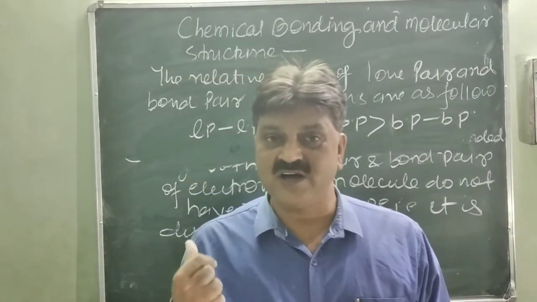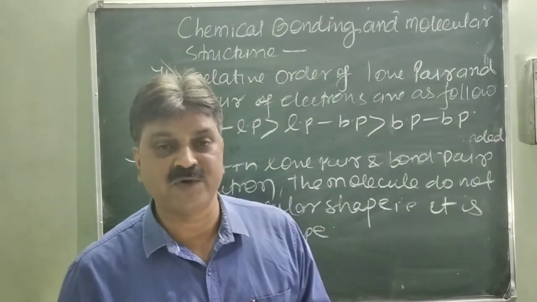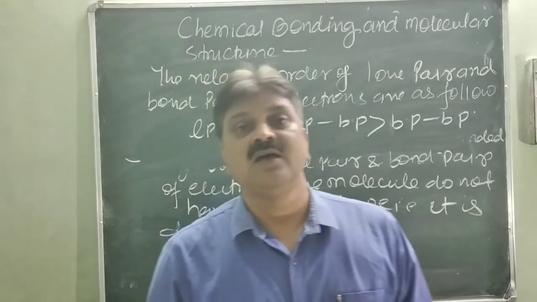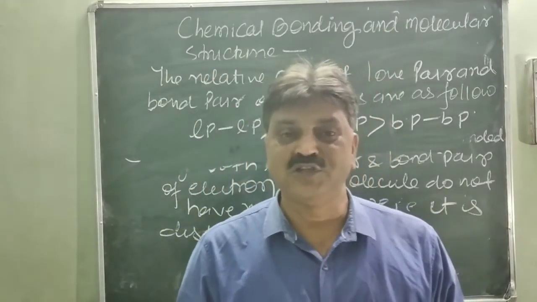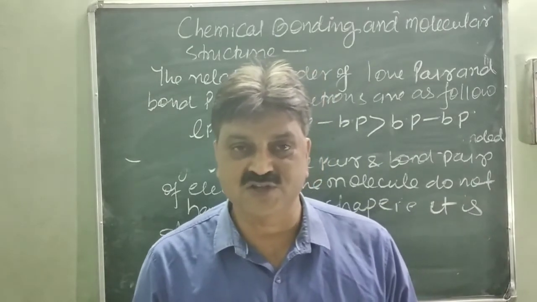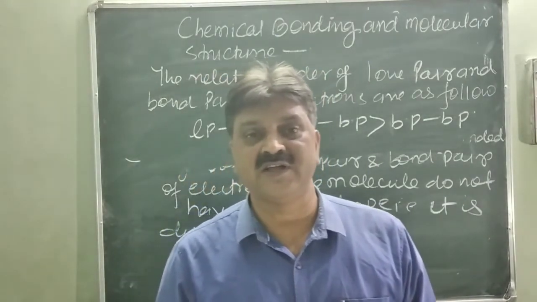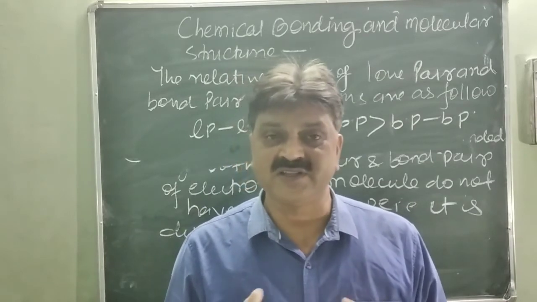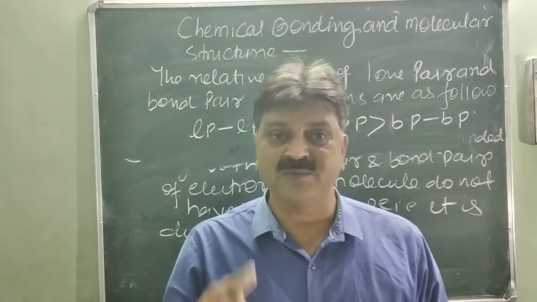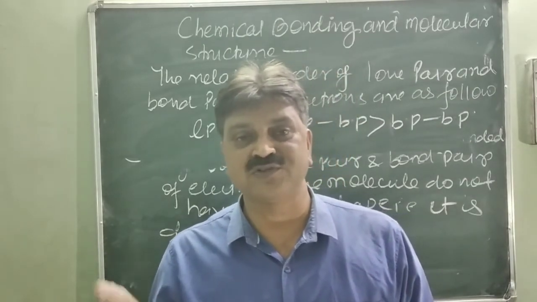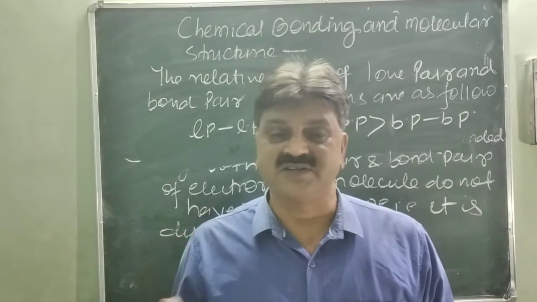This theory was put forward by Sidgwick and Powell in 1940, which was further developed by Nyholm and Gillespie in 1957. This theory is based on the concept that the electron pairs present in the central atom repel each other and stay as far apart as possible to minimize the force of repulsion and form stable structures.